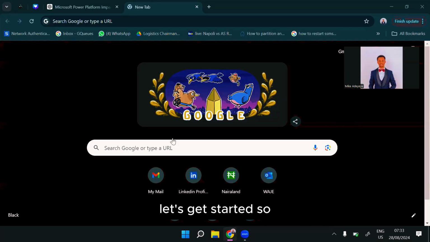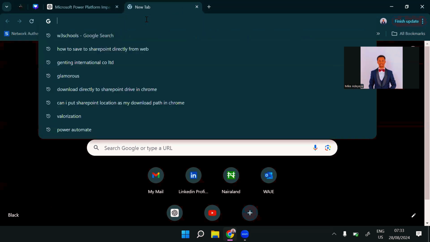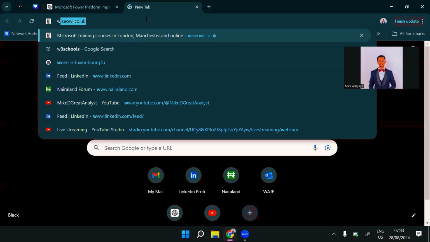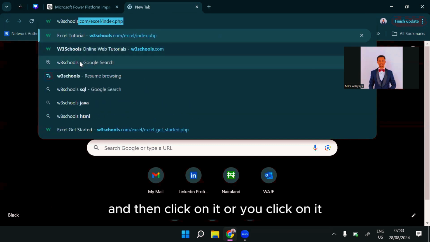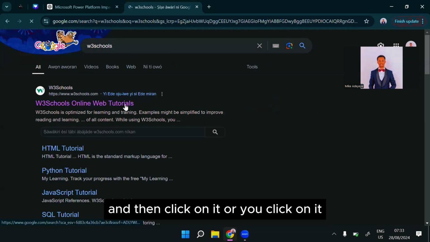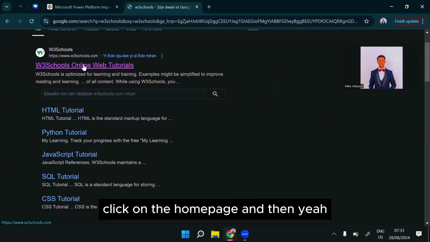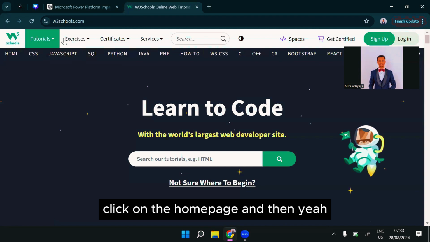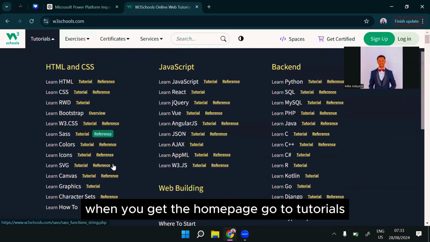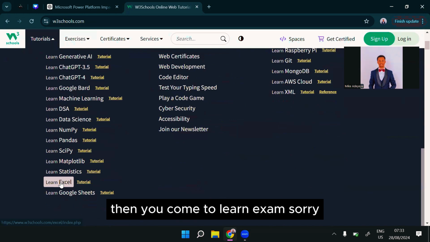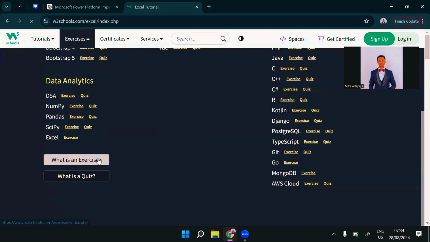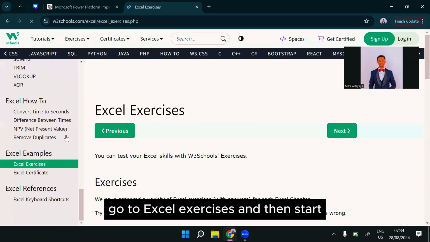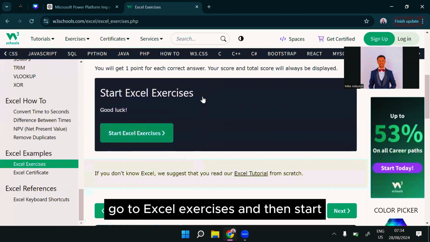Let's get started. So you are going to come to your browser and then type in W3 Schools and then click on it. When you click on it, click on the home page, and then when you get to the home page, go to tutorials. Then you come to learn Excel. We've done the Excel. Go to Excel exercises and then start.